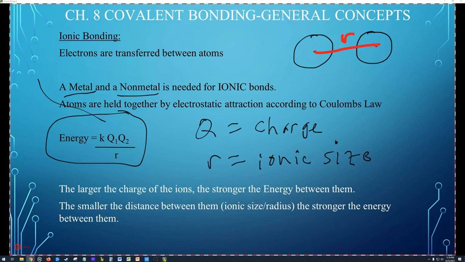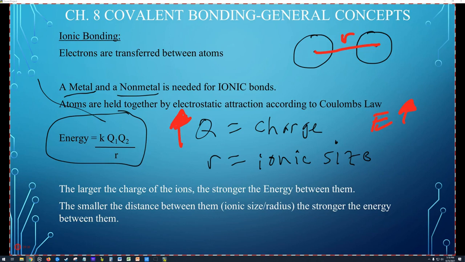The larger the charge, if the charge goes up, then the energy goes up. More charge means more force of electrostatic attraction. Opposite charges attract. The more charge you have, the more energy, the more force holding them together.